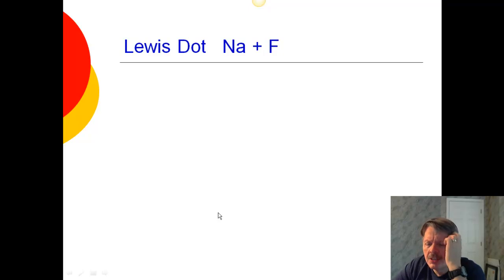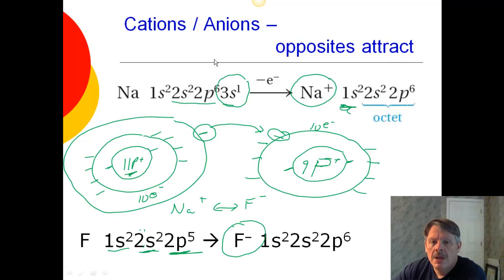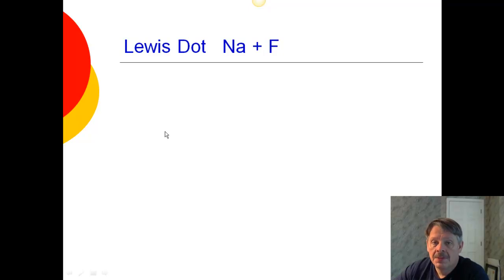Now, I can draw this a little simpler by simply looking at the valence electrons. Now let's go back and look at sodium. Sodium has one electron in its 3s level in its outer shell. Okay, so if we look at sodium, we can clearly see that one electron in its outer shell, which is right here. We also have 7 electrons in fluorine, and then we're going to add one to it. Okay, so if we do sodium, we would say sodium, and it has 1 electron. And if we take fluorine, fluorine has 1, 2, 3, 4, 5, 6, 7, and you'll notice it's missing one. It doesn't have a pair right here.